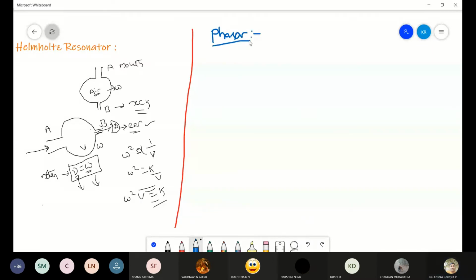Phasors, which you have already studied in your PU when you were studying about AC circuits. Have you studied the phasors or not? Phasor diagrams, yes sir. This means there you study how the current is lagging or the voltage is lagging with the resistance, in LCR circuits, isn't it? Yes, sir. Okay.